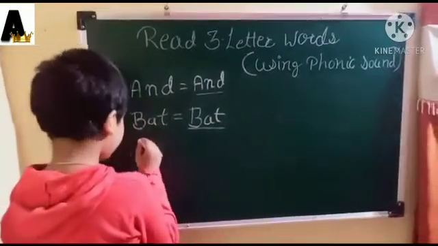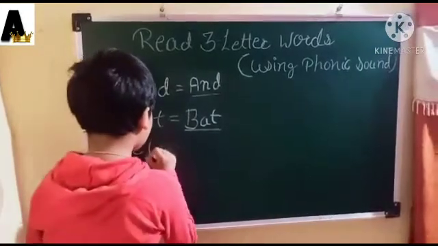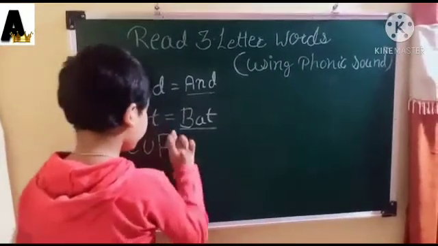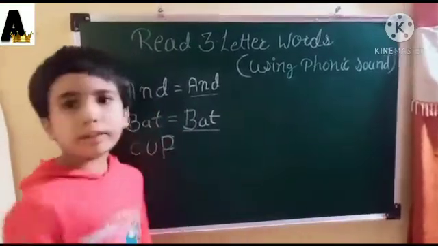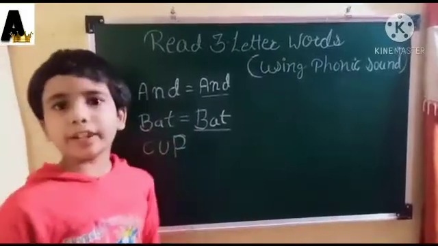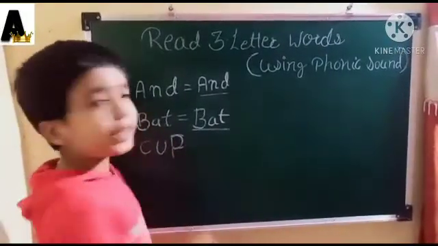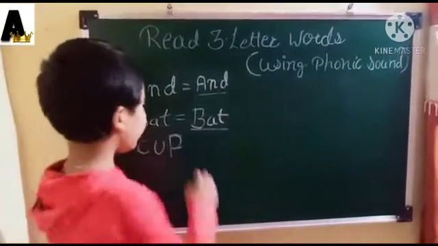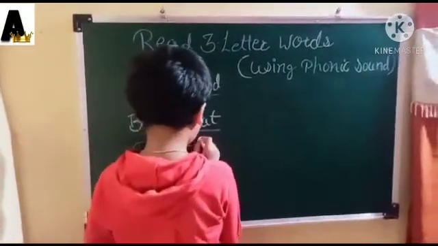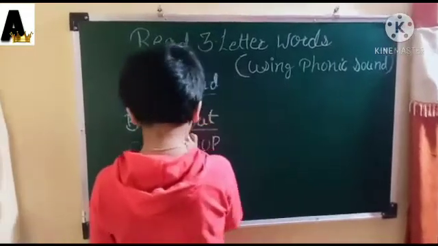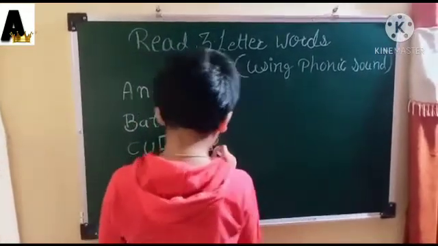Next, C, U, P. Sound of C is K. Sound of U is A. Sound of P is P. Join the letters and read the word: C, U, P. Cup.